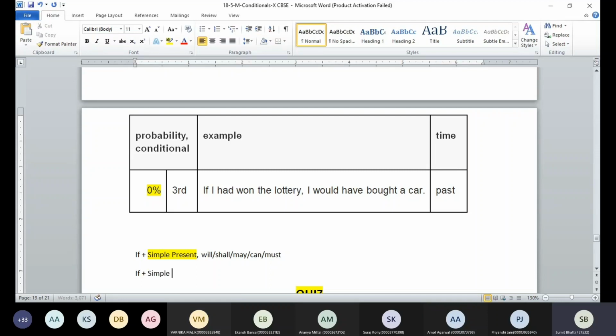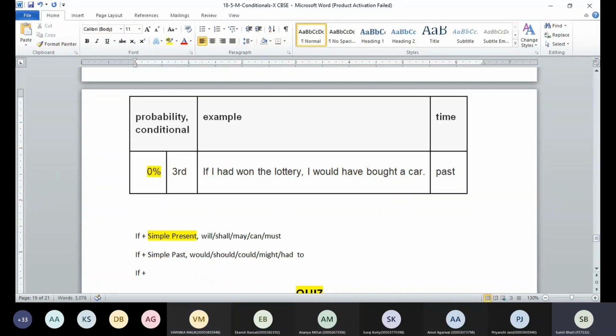If you have simple past, then would, should, might. Would, okay, might we can use, or had to. Now if you have if plus past perfect, so would have, should have, could have, might have, or must have.